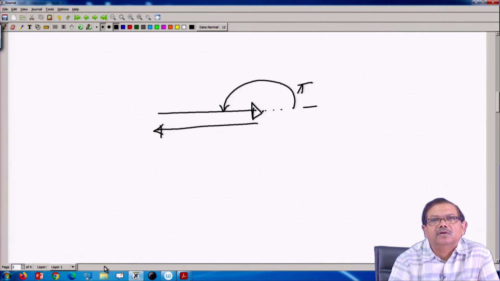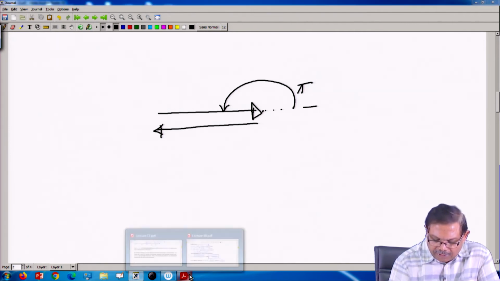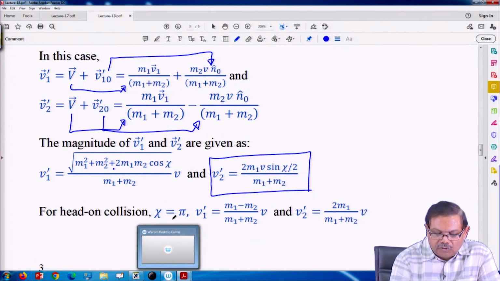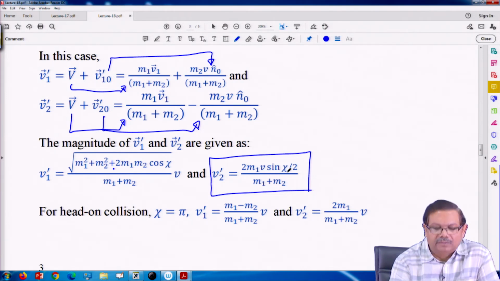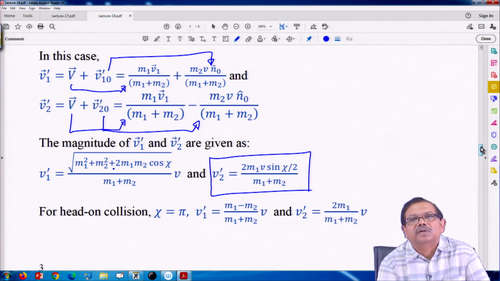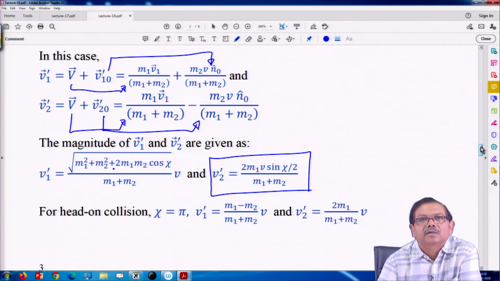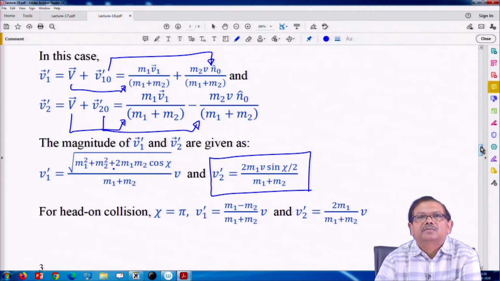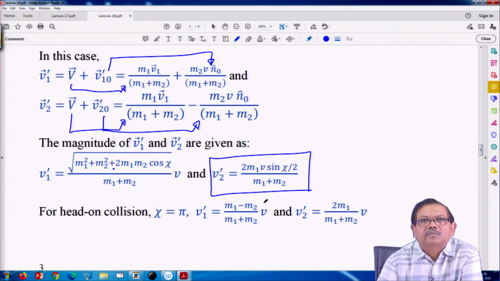So, in head on collision, this angle is pi. So, we take chi equal to pi, that is the angle the first particle makes from the direction of the velocity of the center of mass frame.